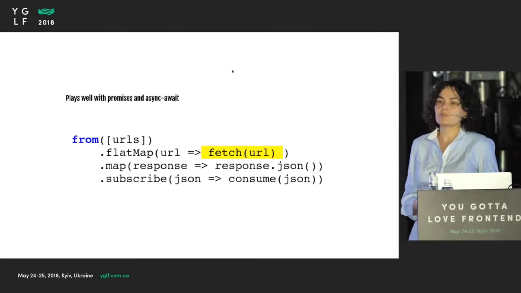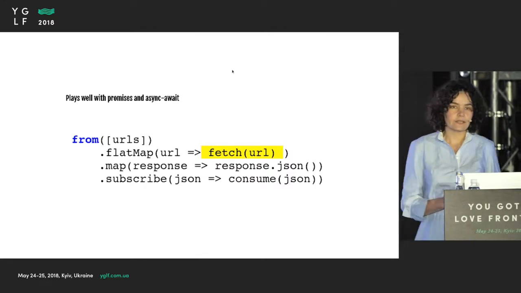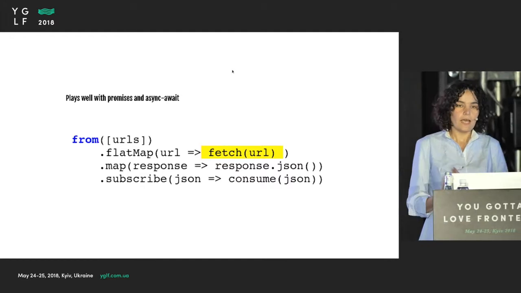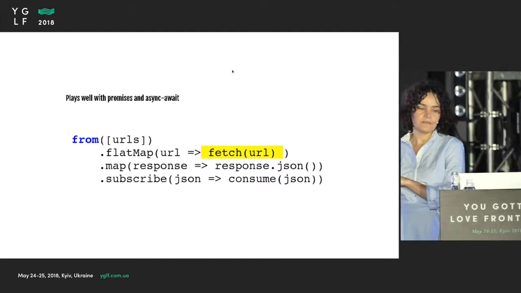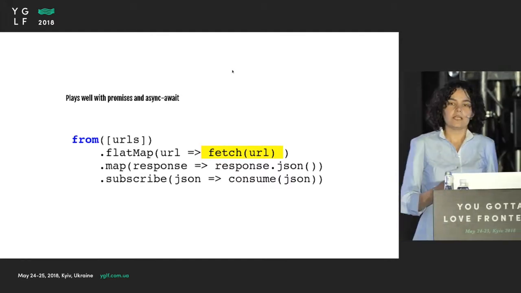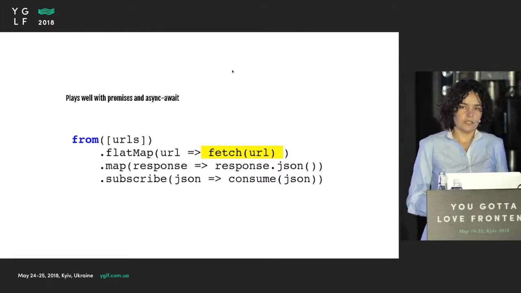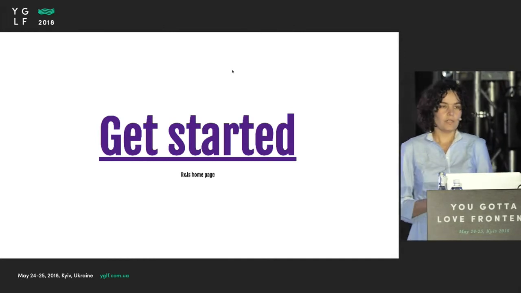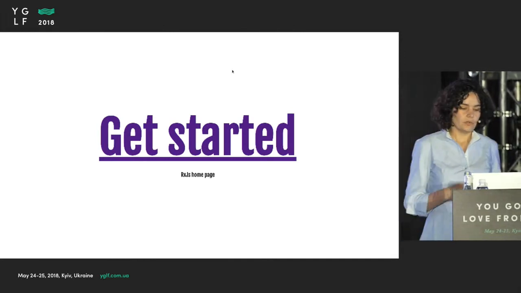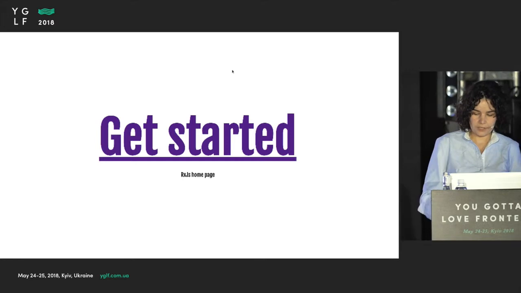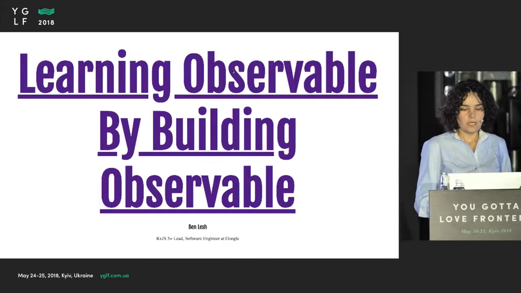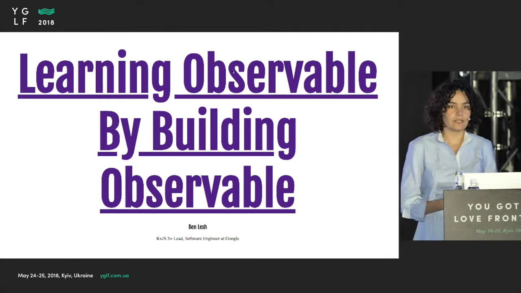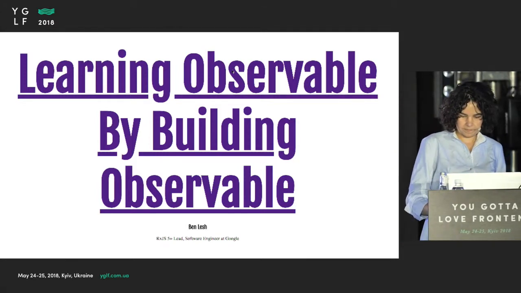Also, RxJS plays well with promises and async await. Like in this sample of code, I have an array of URLs, and I can map it to a standard fetch function to consume the result in observables. So, for you to get started, you can visit the RxJS homepage, or better yet, you can learn to build an observable with this article by Ben Lesh, the main contributor to RxJS.